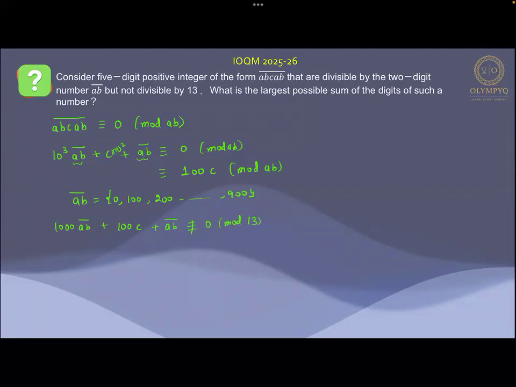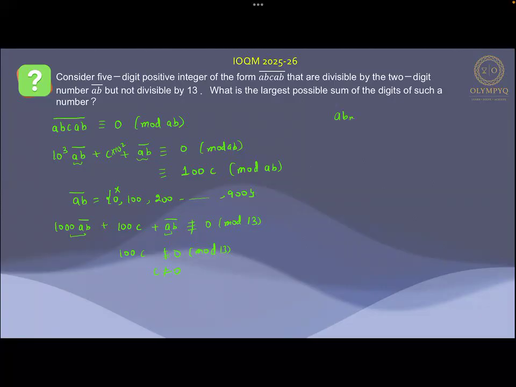So if it is not congruent with 0 modulo 13, then we can see these two will get deducted, so 100C is not congruent with 0 mod 13. Means C cannot be 0 from here. And if C cannot be equal to 0, then the first case which we assumed is going to be neglected.